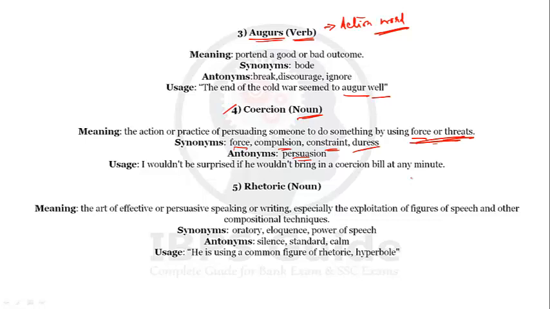Our next word is rhetoric. Rhetoric is a very common word. Rhetoric is a noun. ध्यान रखना my dear students, rhetoric is a noun, so rhetoric can be our subject also. Rhetoric means the art of effective or persuasive speaking or writing, especially in exploiting the figures of speech and other compositional techniques. In simple language, we can say that it is language that is intended to influence people. In a very simple way we can remember that.